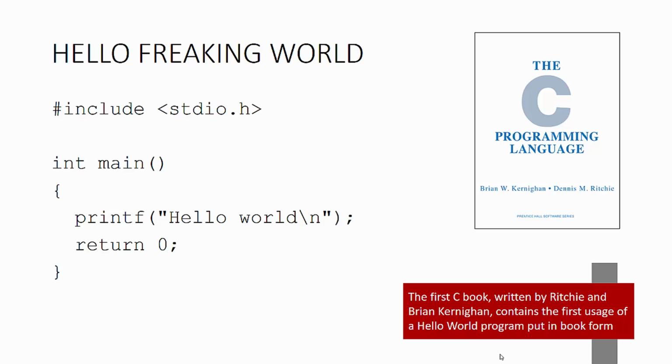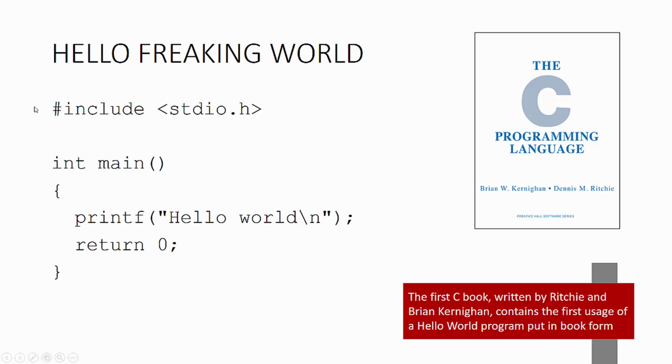In the C case, the first C book, which was also written by Dennis Ritchie and Brian Kernighan, contains the first usage of a Hello World program that was ever put in book form. While the concept had existed for a few years prior, it had existed only outside of book form until the beginning of this book, one of the most famous programming books ever published. Often it's called K&R C, just because of this book. Everybody, including my dad, who was involved in C and early Unix, has this book. So let's take a look.